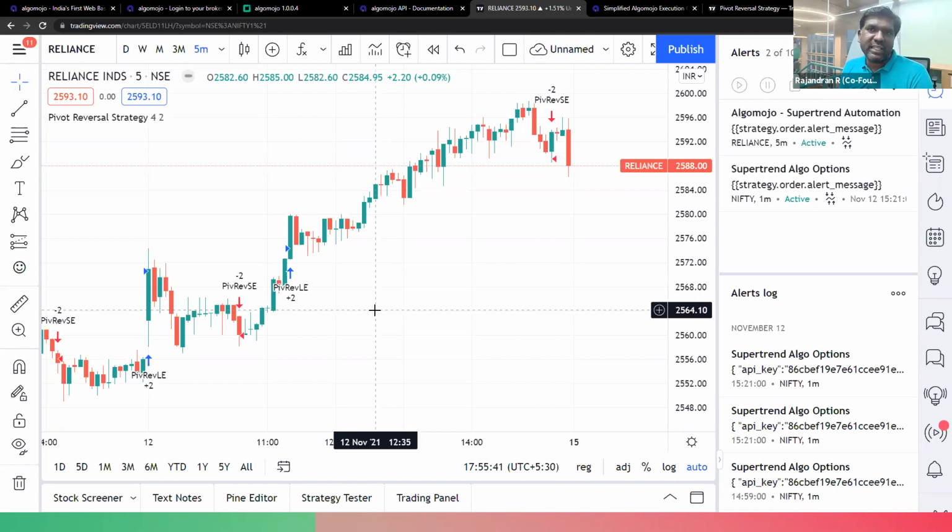Another limitation, from the automated trading perspective, is that you can only transmit the order to Algomojo. Algomojo receives it and processes the orders. However, you cannot cancel or modify the order, because TradingView uses one-way communication. I can only pass data, I cannot read back what happened in my trading account.